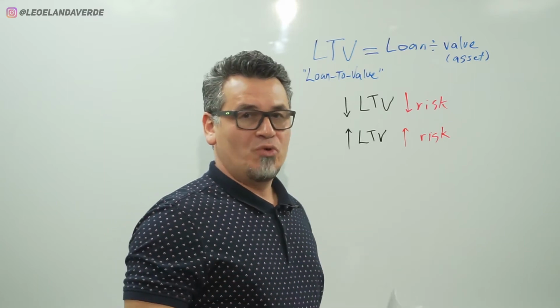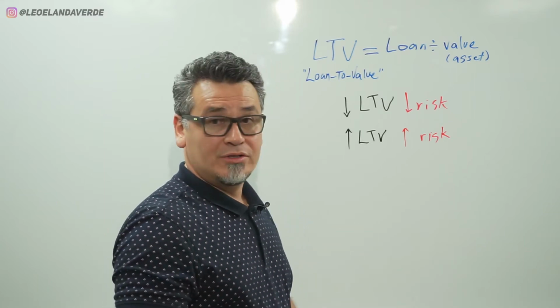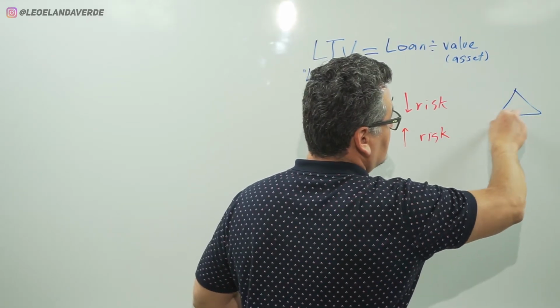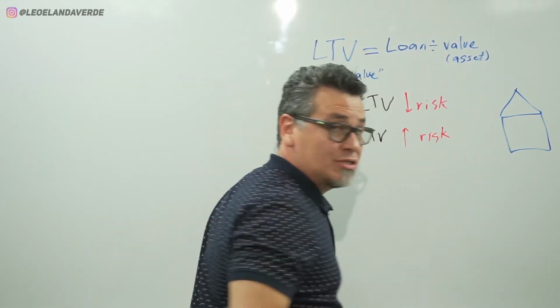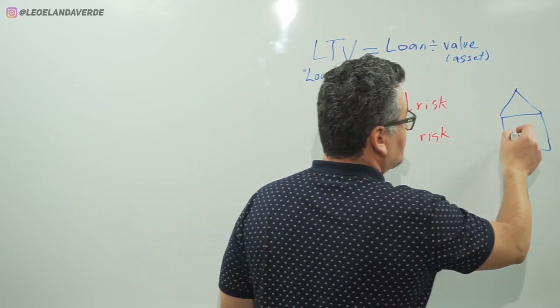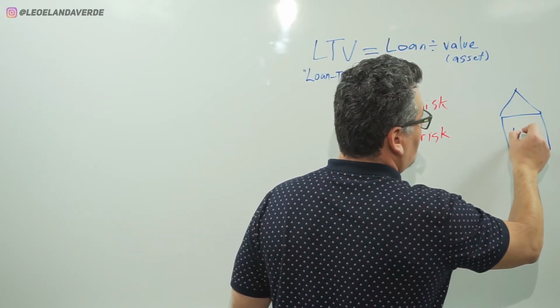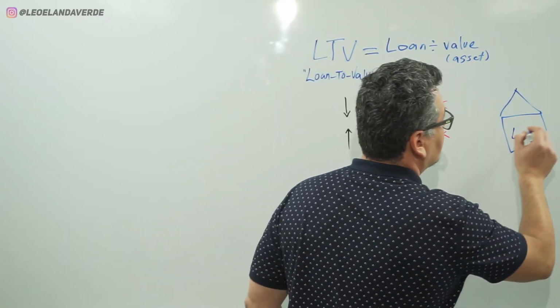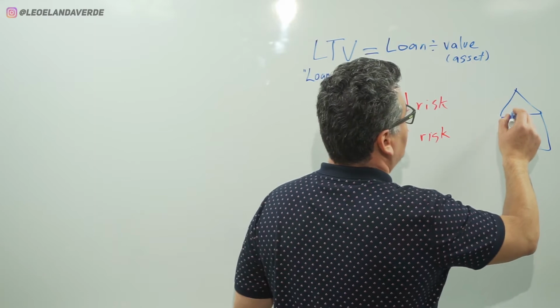Imagine that this is a house. There's going to be an amount of money put up by the bank. We're going to call this the loan, and the rest is going to be the equity.